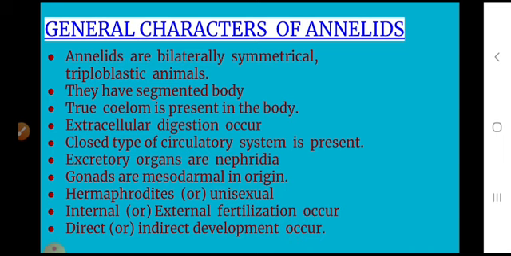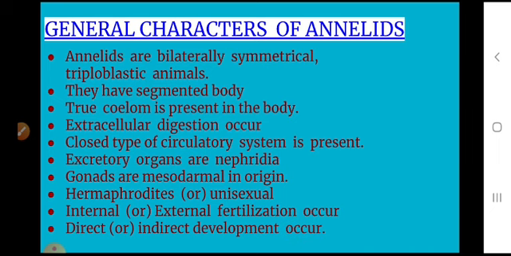The sense organs include tactile organs, taste buds, statocysts, photoreceptors, and eyes with lenses.